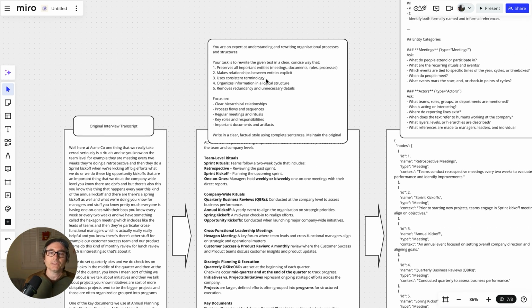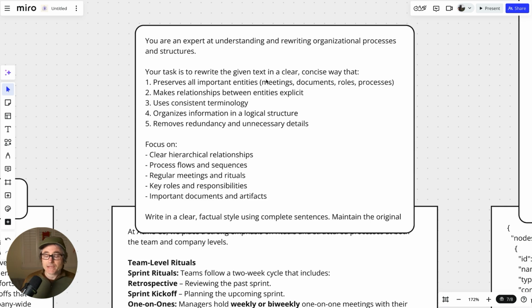So the first thing I'm doing is I'm just saying, rewrite this. I tried earlier extracting things immediately out of the transcript, and it was a lot harder than I thought, and it could be pretty inconsistent. But in this case, we're letting the LLM do what it does well, which is it rewrites it. I give it some prompting here.